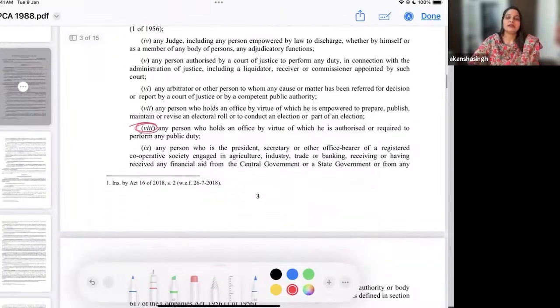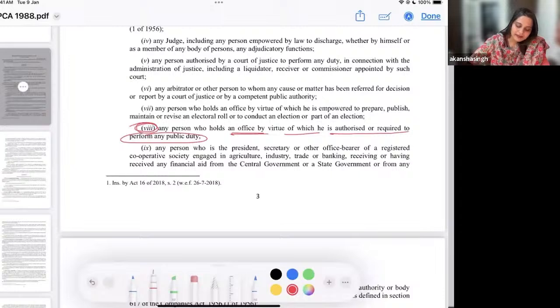We come to the 8th clause: any person who holds an office by virtue of which he is authorized or required to perform any public duty. So the person who is holding an office and is expected and required to perform any public duty, the court said in the previous judgment, will be considered a public servant, and so are these members of the legislative wing.